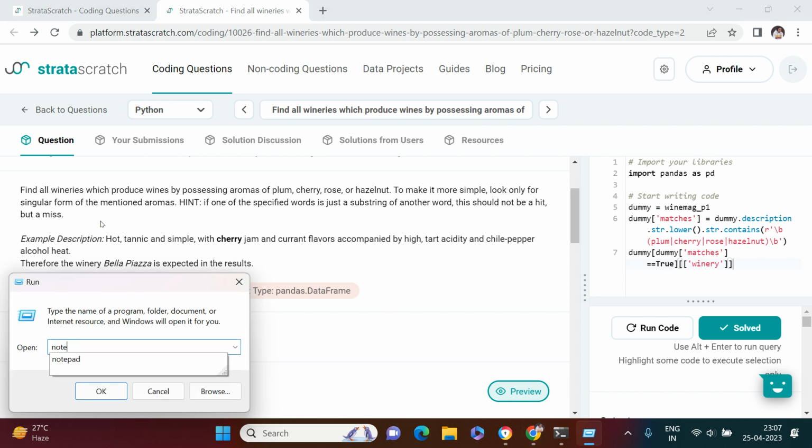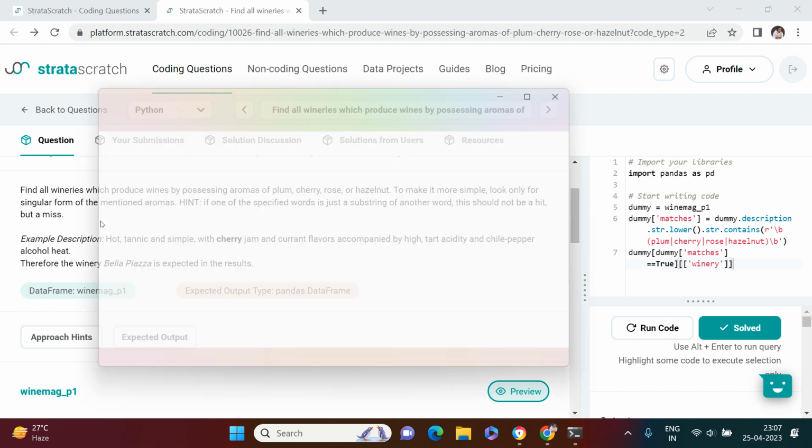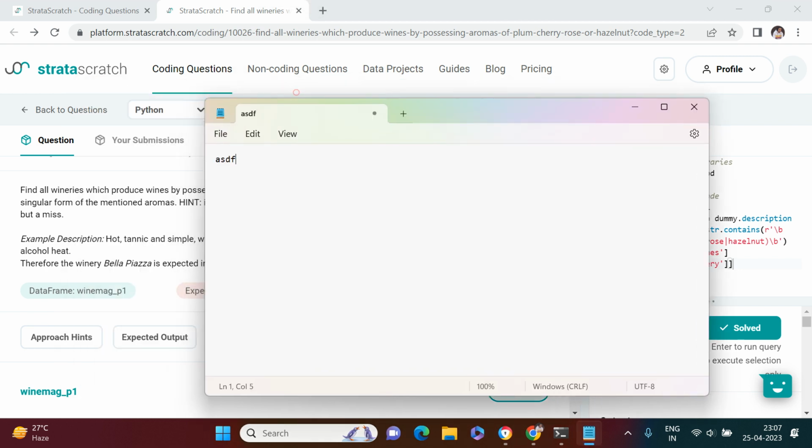So let's say this is the description which has been given, and in that we want to look for rows. If something is given like this, with rows as an independent word, then we need to find that. It should give you a match.